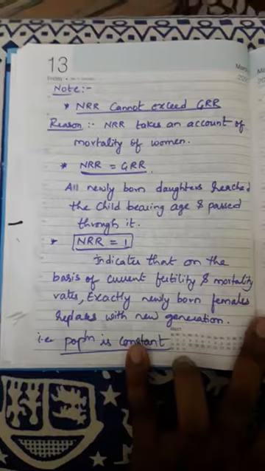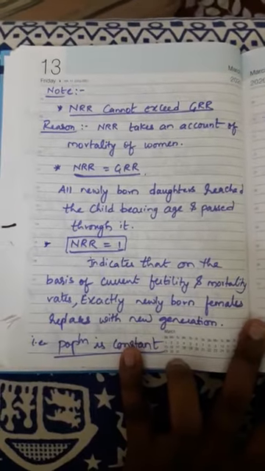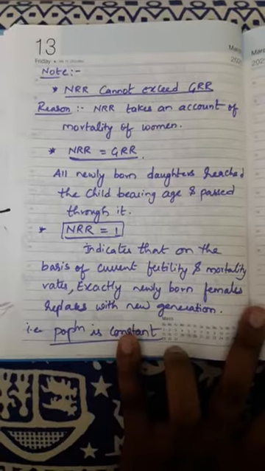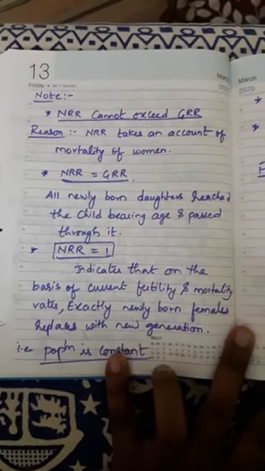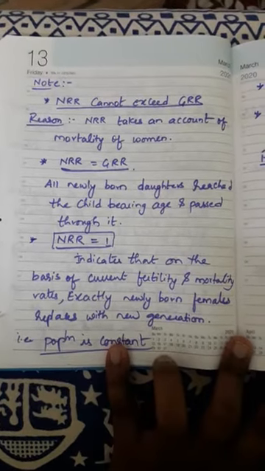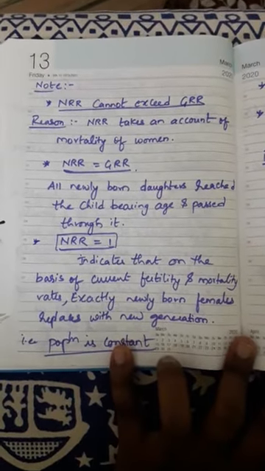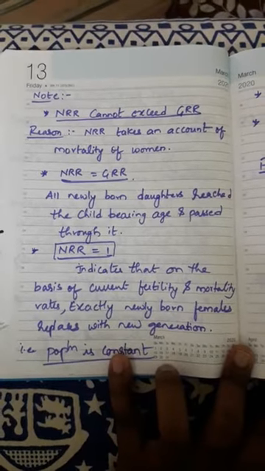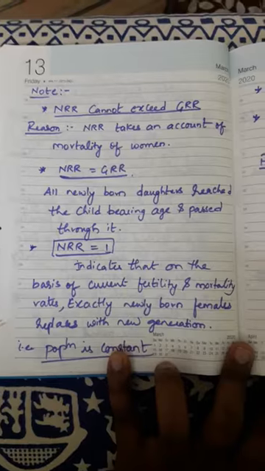Because of that one condition, NRR takes into account mortality of females, GRR ignores it, right? So when NRR equals GRR, exactly the newly born daughters reached the childbearing age and passed through it, right?